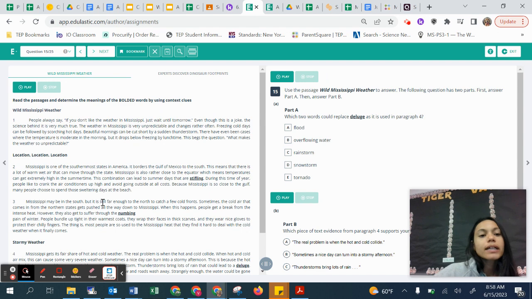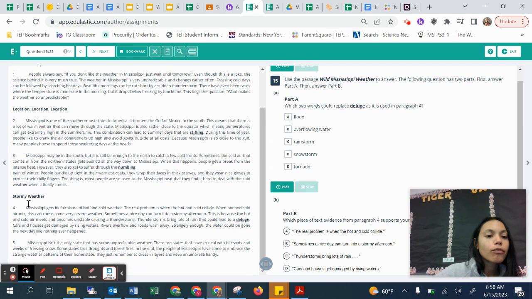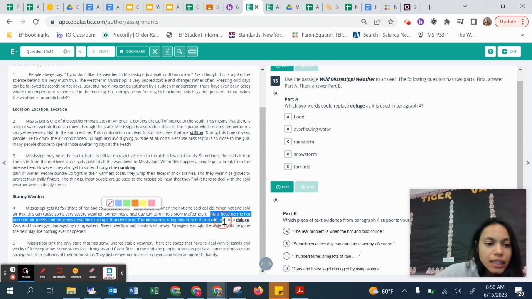Okay, this one is a reading of the passage. So use the passage Wild Mississippi Weather to answer the following parts. First answer A, then part B. Which two words could replace deluge as it is used in paragraph 4? So let's go to paragraph 4. And it says it here. So this is because the hot and the cold air meets and becomes unstable, causing a thunderstorm.